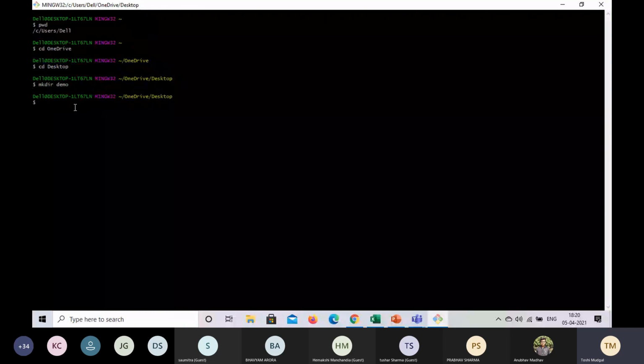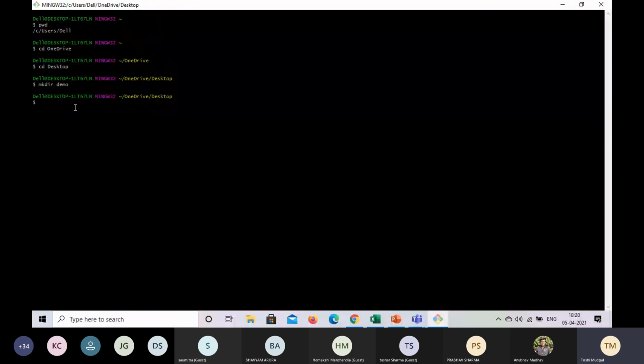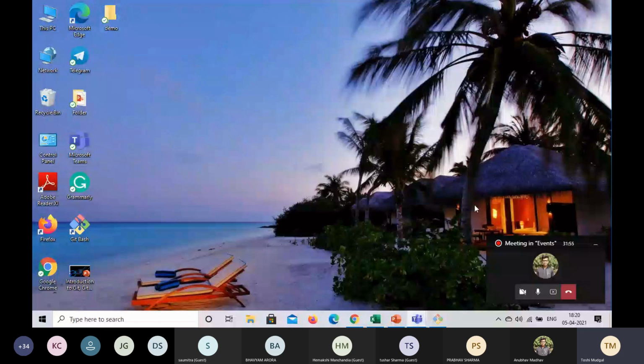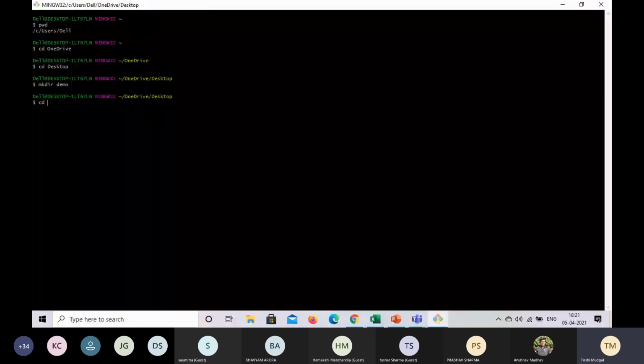We can see that we will have a demo folder created here. So let's get back and do it. cd demo. We are going into that folder. I did this to navigate to the newly created directory.